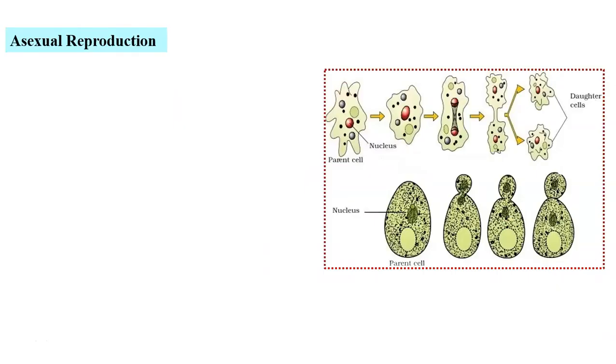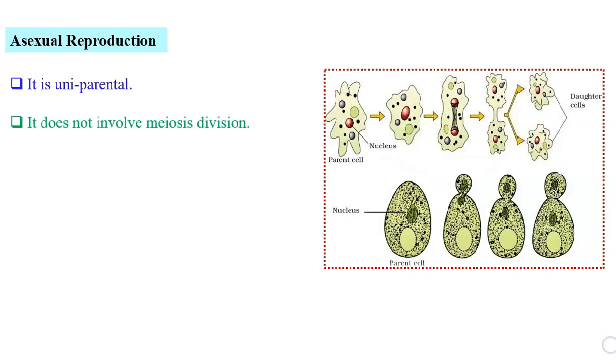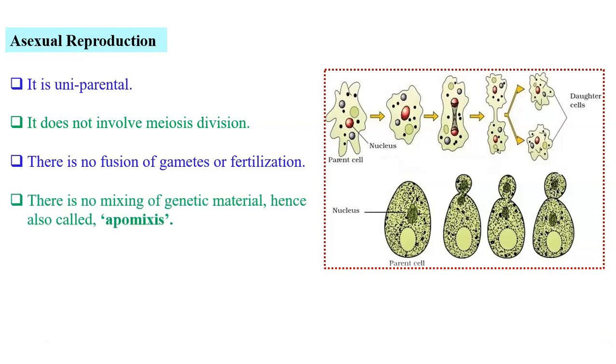What are the features of asexual reproduction? It is uniparental. Only a single parent takes part in the process of reproduction. It does not involve meiosis or reductional type of division. There is no fusion of gametes or fertilization, and hence there is no mixing of genetic material. That is why it is called apomixis. Apo means without mixing of genetic material, and hence the progeny produced is identical and it is called clone.